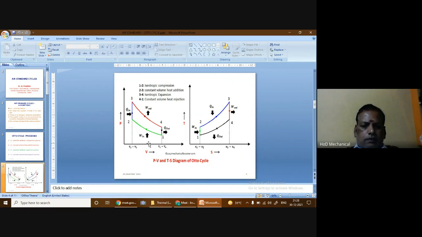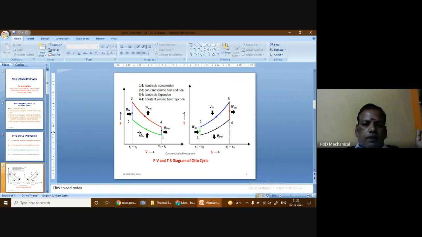Initially, during the suction stroke of an engine, the air and fuel mixture from the carburetor enters into the engine cylinder through the intake valve. But since this is an idealized cycle, we are considering only air as the working medium. So we are assuming that air alone is entering the engine cylinder through the intake valve.